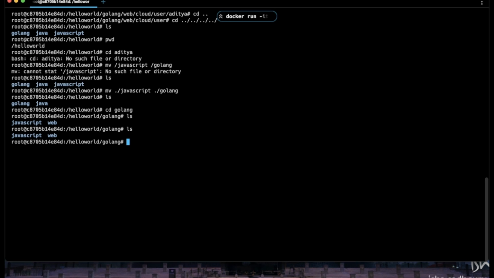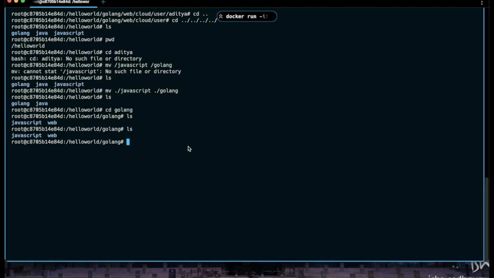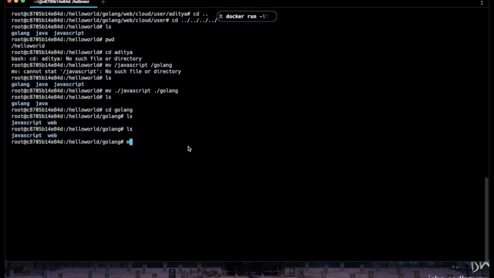And now we are going to look into some other commands as well. We can also move files in a similar way. What if we want to move the JavaScript back to where it was? To do that, we just move it one directory back.